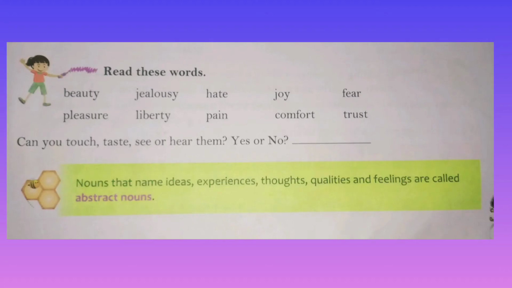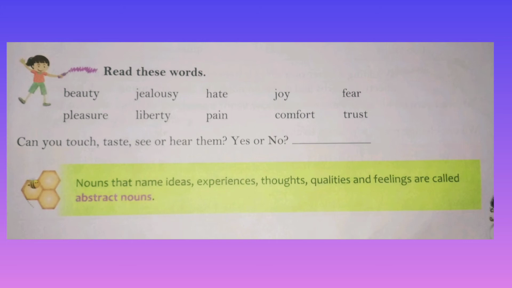Next we move to the abstract noun. What do you mean by abstract noun? Nouns that name ideas, experiences, thoughts, qualities and feelings are called abstract nouns. In other words, the nouns that we cannot see, hear or touch, and can only feel, are known as abstract nouns.